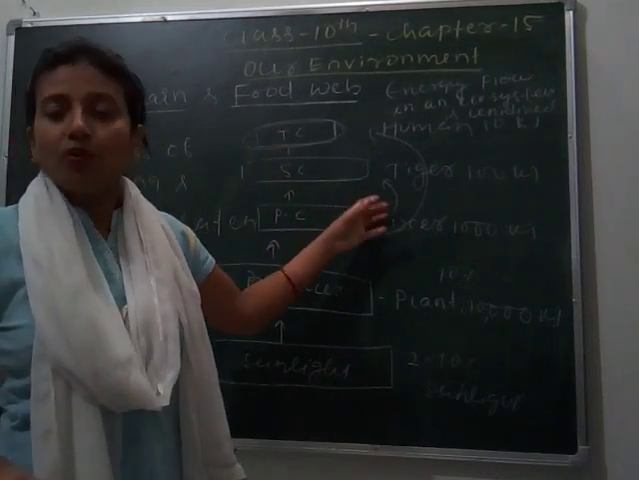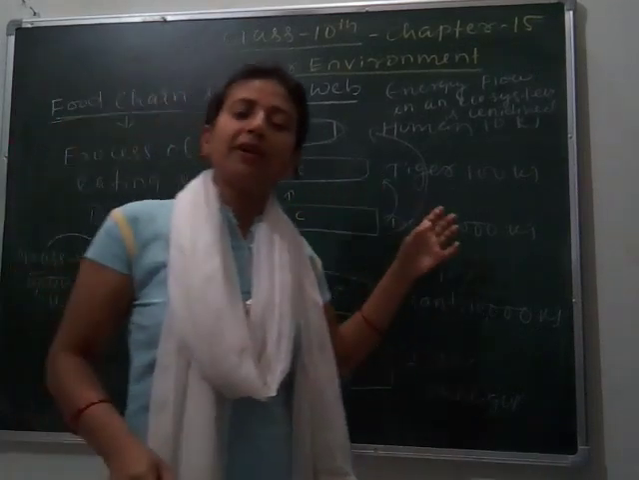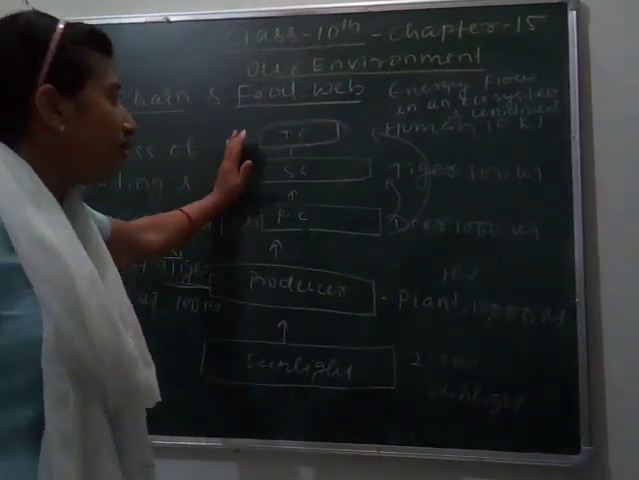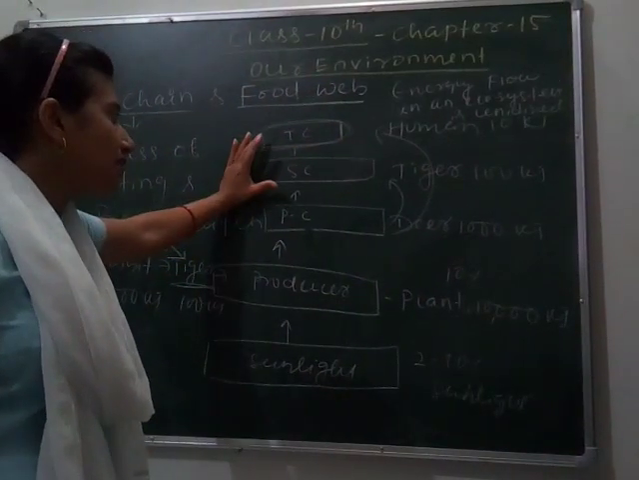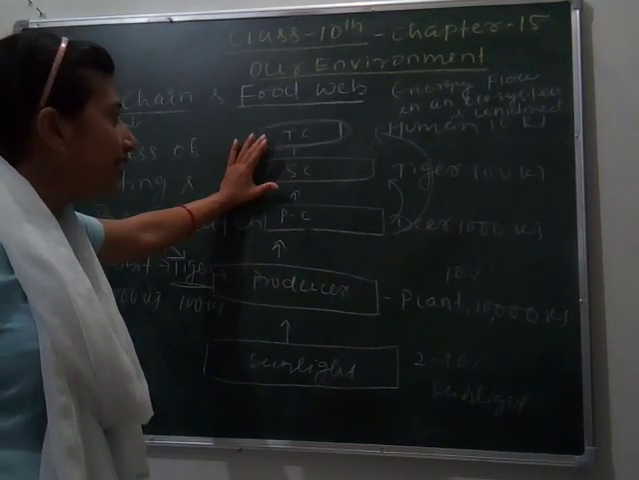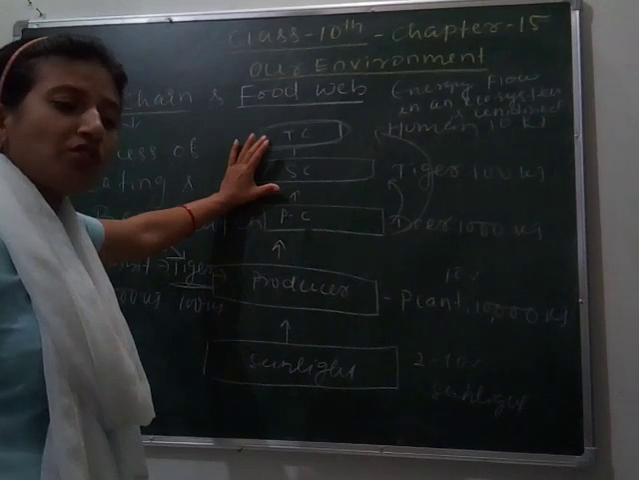And this rule, the 10% rule, was given by the scientist Lindemann. He said that only 10% of energy is transferred to the next trophic level, and the last trophic level will get the least amount of energy.